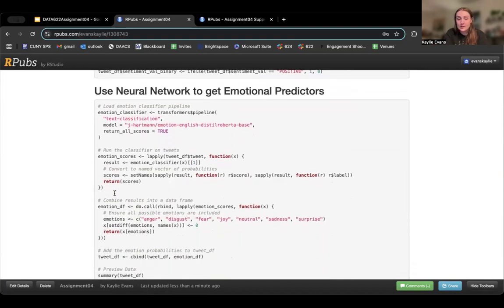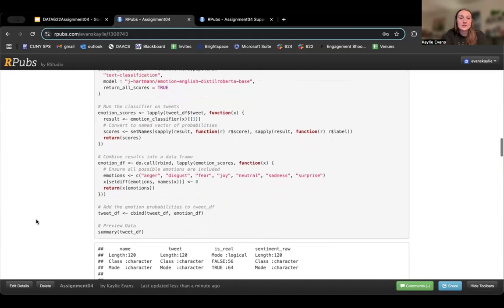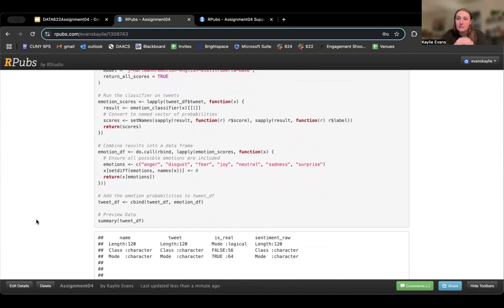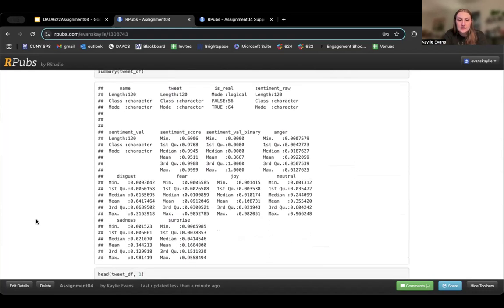And now emotional predictors. Another classification that I pulled from a Python library, or the function comes from Python. Here are the emotions: anger, disgust, fear, joy, neutral, sadness, and surprise, which were a couple of the big ones that I called from the Python function. And this is what it looks like. We've got name, tweet, if it's real, raw sentiment, sentiment value, and then some scores.